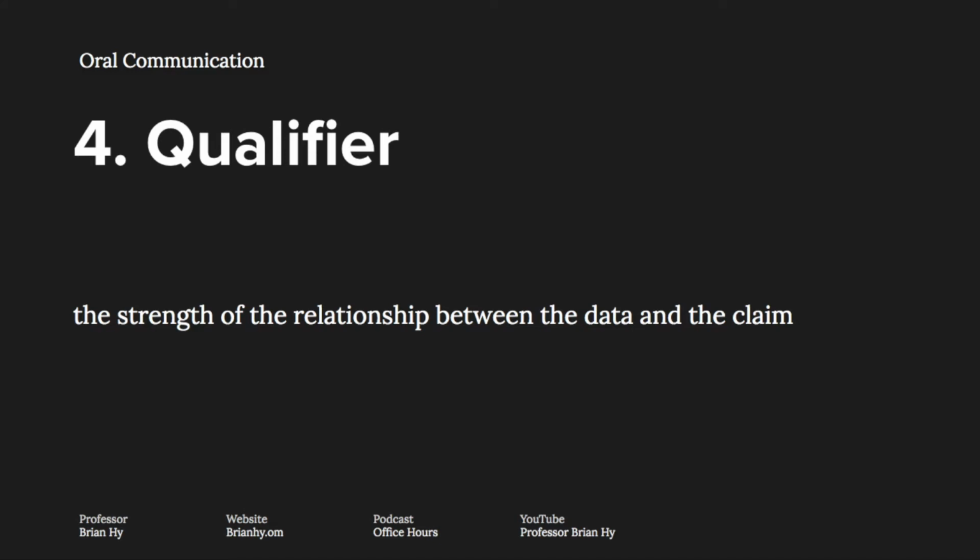The qualifier indicates the strength of the relationship between the data and the claim. So it tells you how certain you are that the data will lead to the conclusion. Words such as probably, presumably, likely, certainty, and definitely are qualifiers that indicate the degree of certainty in the conclusion.